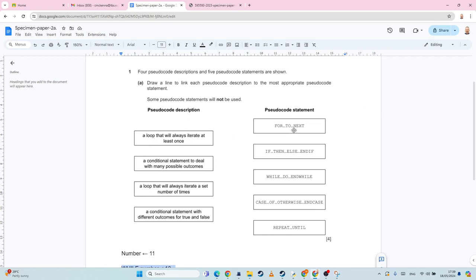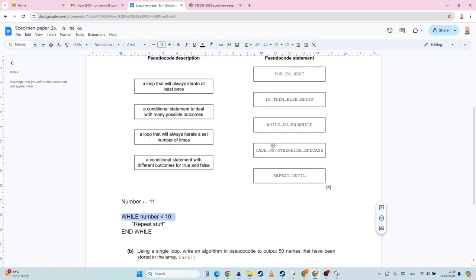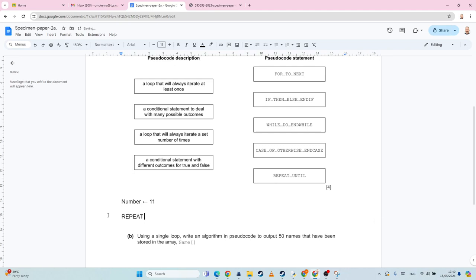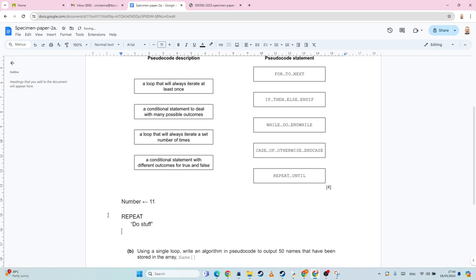Now, for next, it's possible it'll never happen. If else, that's not a loop. While do, we've already said that's not going to work. Case, no, that's not a loop either. And then repeat until. So, if we had repeat, do stuff, until the number is, what did I say, less than 10.